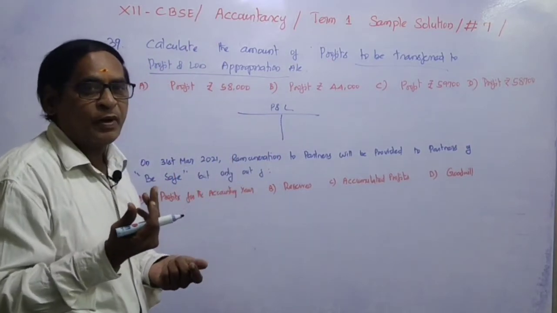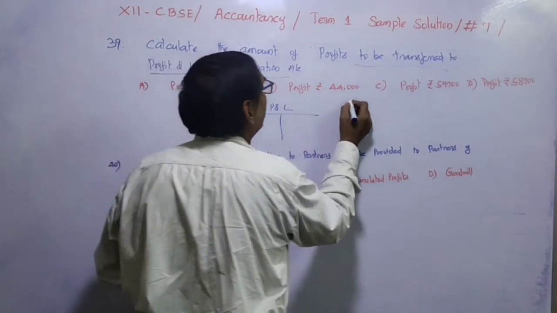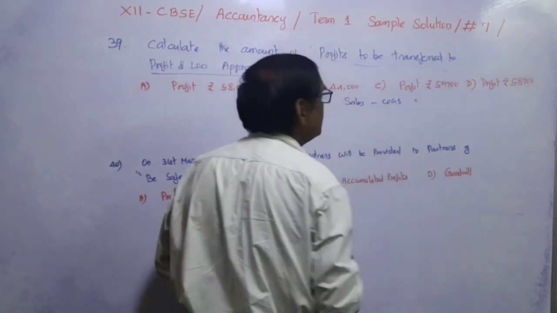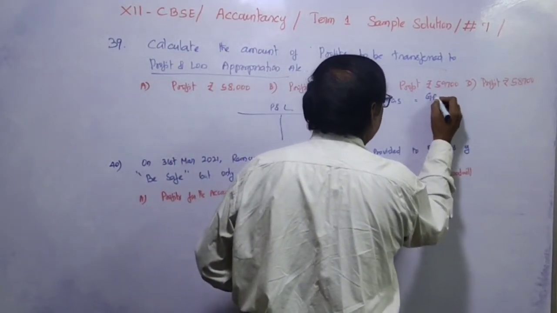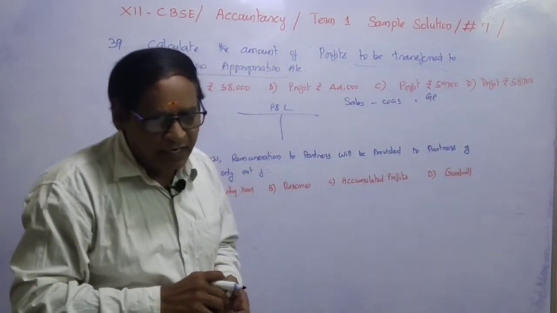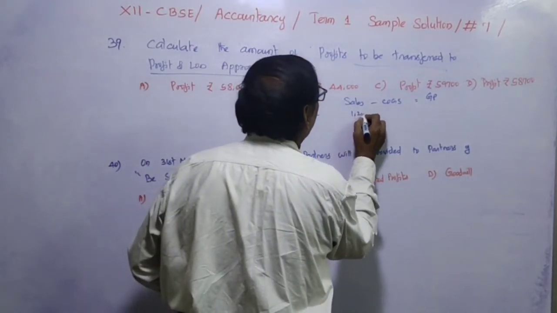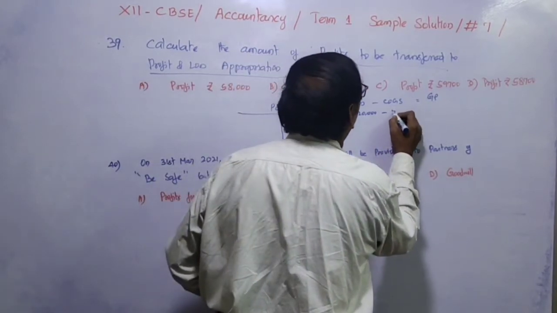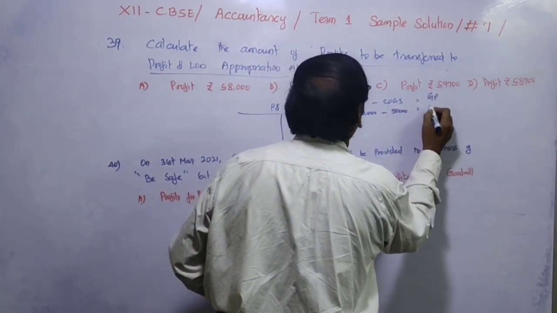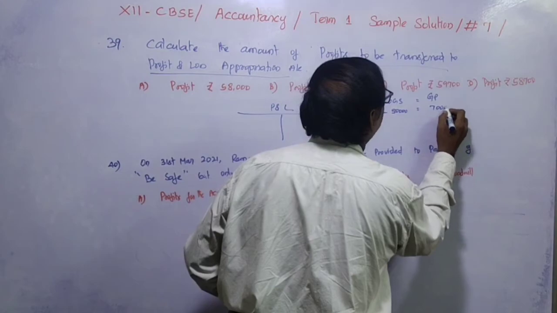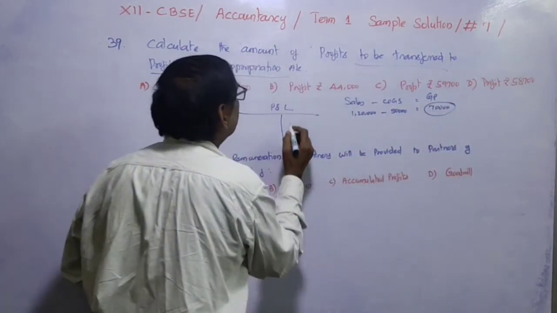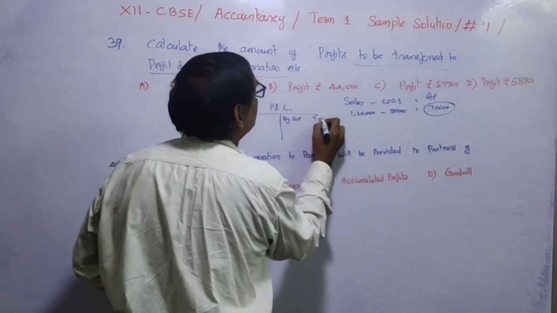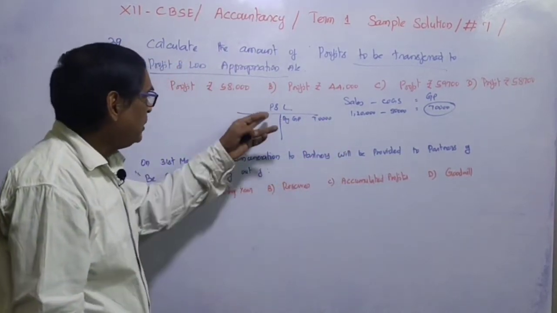So what is the gross profit value? Actually sales minus cost of goods sold, that is gross profit. So here sales is given, sale of sanitizer how much? 1,20,000. Cost of goods sold, that is 50,000. So gross profit will be 70,000. So it must be transferred to the profit and loss account. So by gross profit, 70,000 rupees we have to transfer to the profit and loss account.